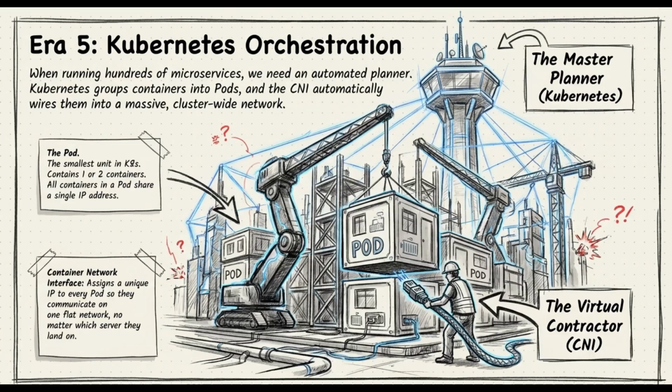Kubernetes terminology can sound incredibly intimidating at first, but it maps so perfectly to our city analogies. In Kubernetes, the smallest unit isn't actually a container, it's called a pod, which acts just like an apartment sharing a single IP address.